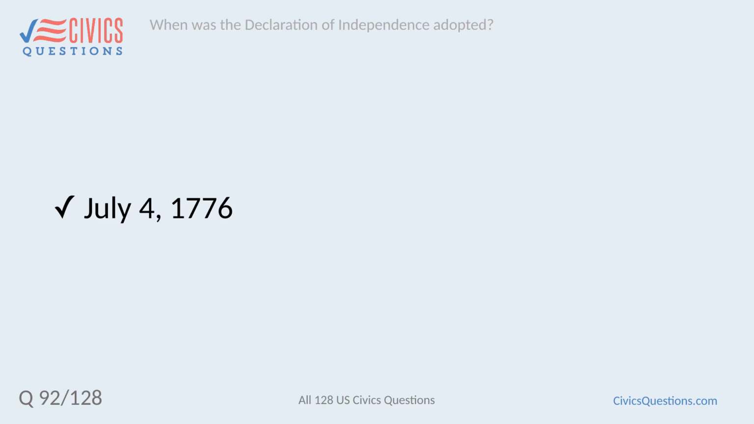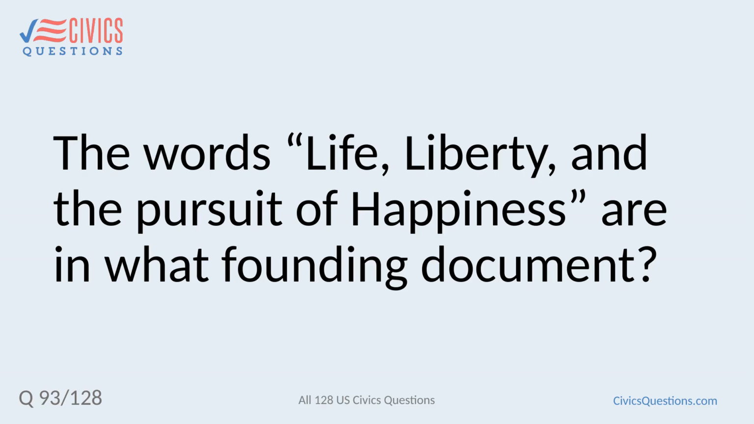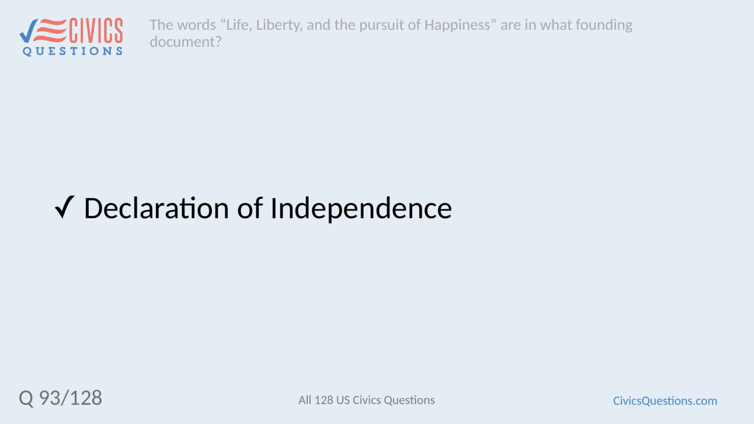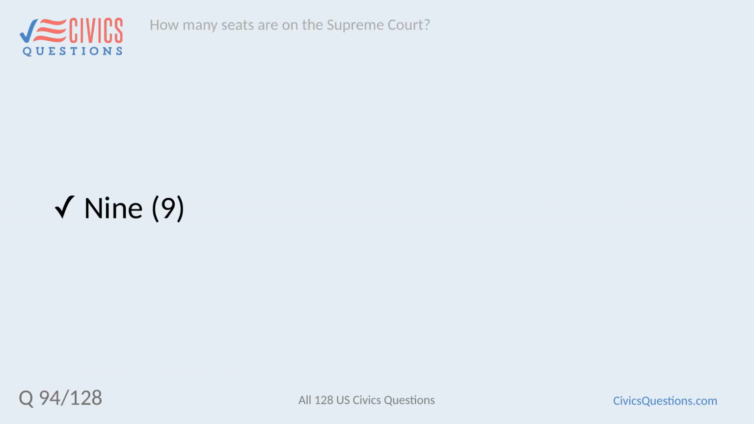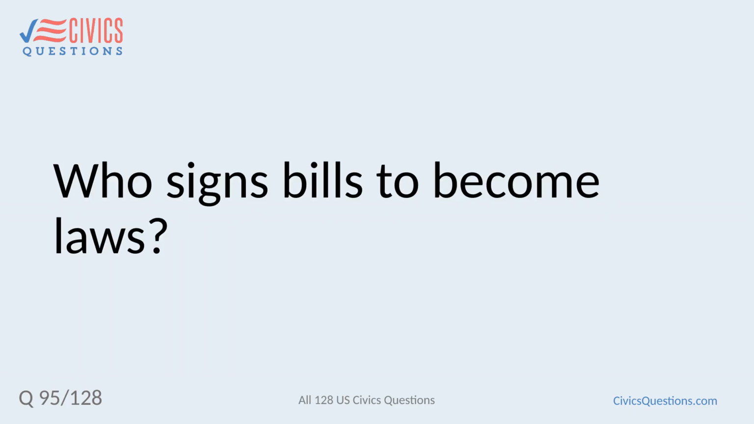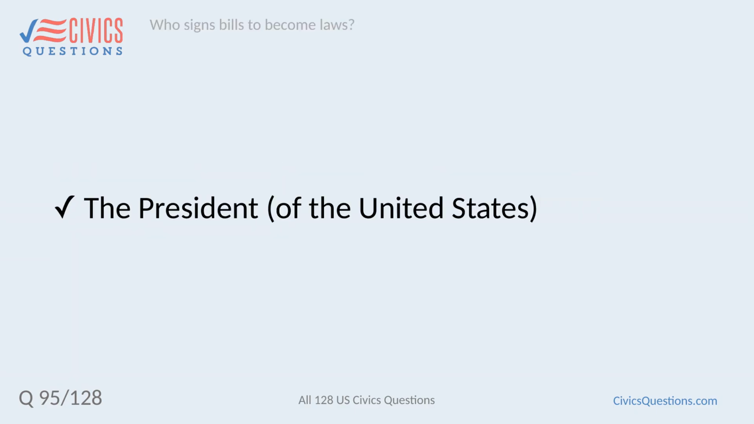When was the Declaration of Independence adopted? July 4, 1776. The words life, liberty, and the pursuit of happiness are in what founding document? Declaration of Independence. How many seats are on the Supreme Court? 9. Who signs bills to become laws? The President of the United States.